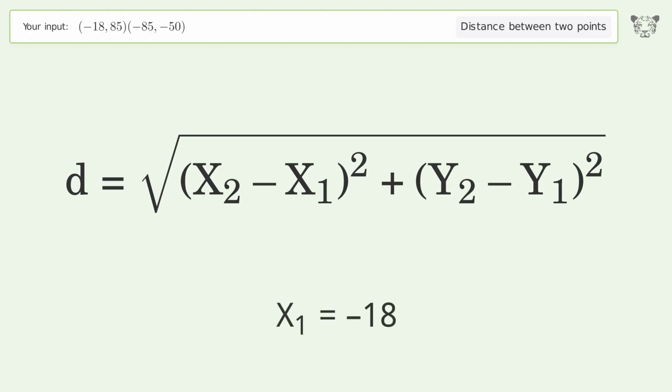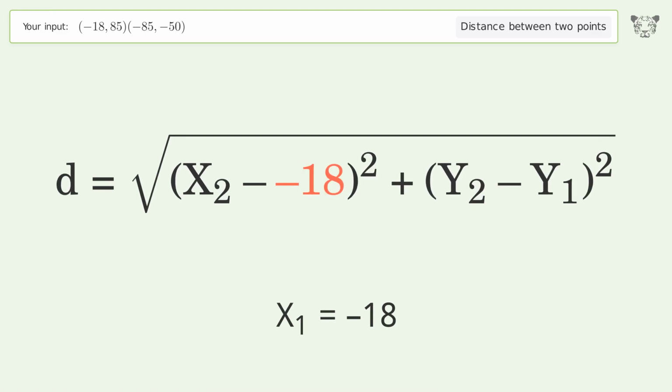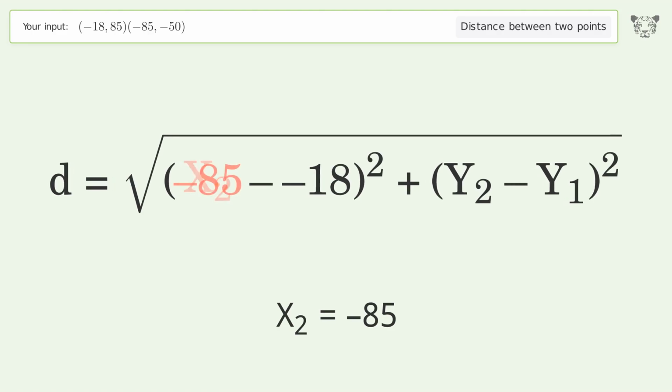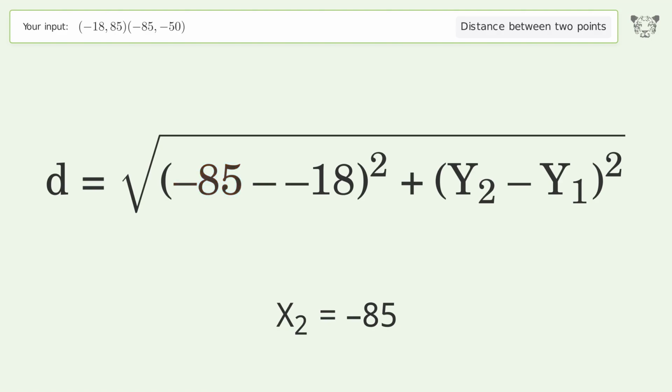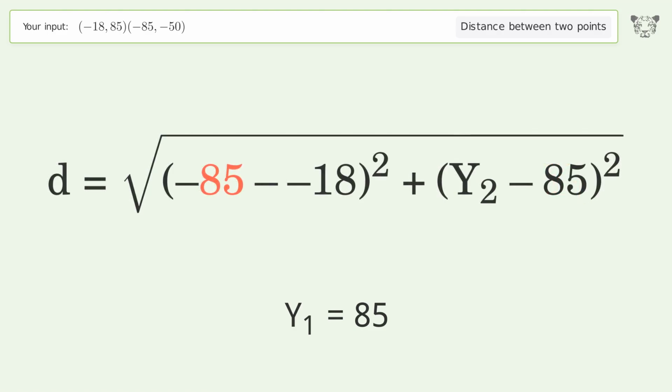x1 equals -18. x2 equals -85. y1 equals 85. y2 equals -50.